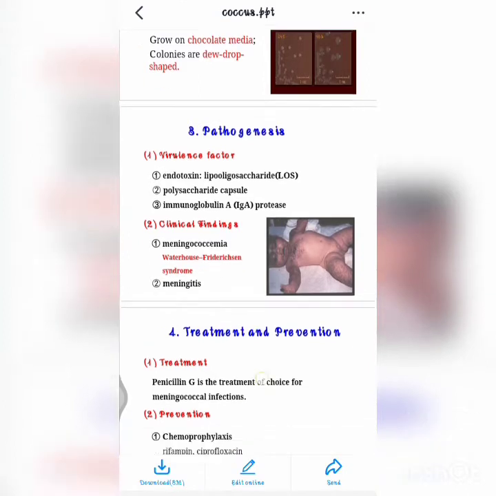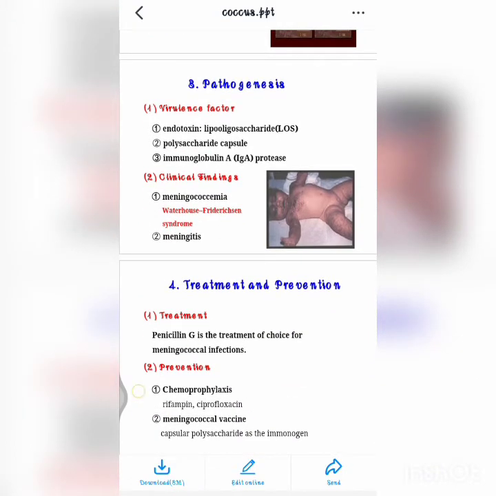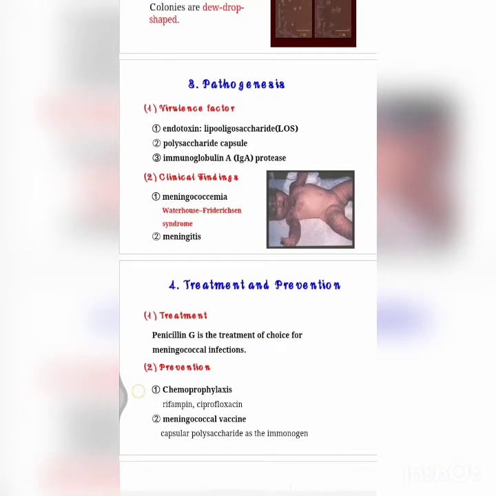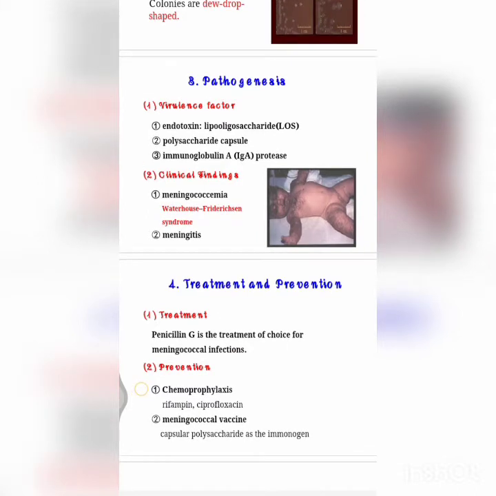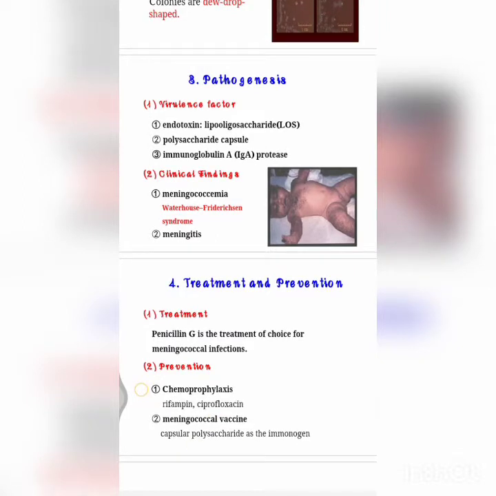So for treatment and prevention, penicillin G is the treatment of choice for meningococcal infection, and chemoprophylaxis may be rifampicin and also ciprofloxacin, and the meningococcal vaccine has capsular polysaccharide as the immunogen. They attack glucose and maltose oxidatively, and do not act on lactose and sucrose. And they have 13 serogroups. This is important, that is A, B, C, D, X, Y, Z, and also 29E, W135, H, I, K, L.